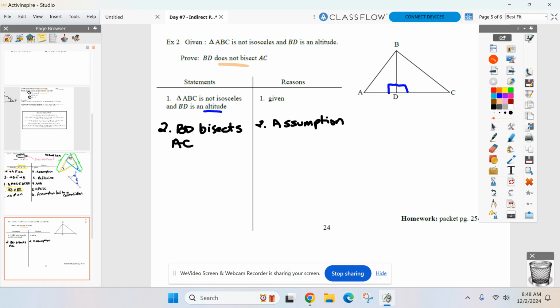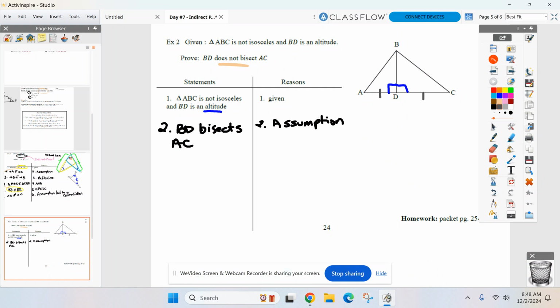Hash marks, where? Yes, AC is the one being cut into two congruent parts. Now remember, we have to put all that into our proof eventually. Just because it's on our diagram doesn't give us credit. Can we make a plan before we start writing down random stuff? How are we going to show ABC is isosceles?